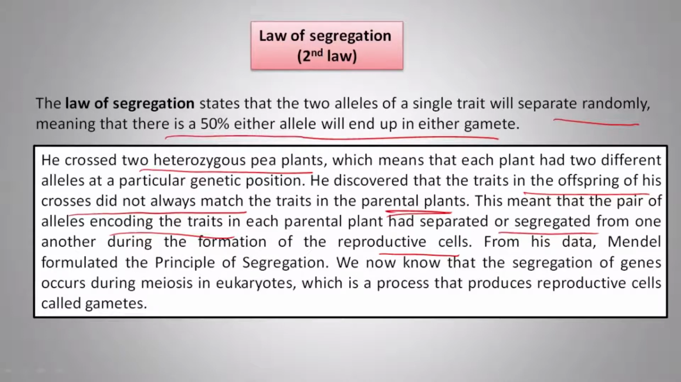So from his data, Mendel formulated the principle of segregation. We know that segregation of genes occurs during meiosis in eukaryotes, which is the process that produces reproductive cells called gametes.